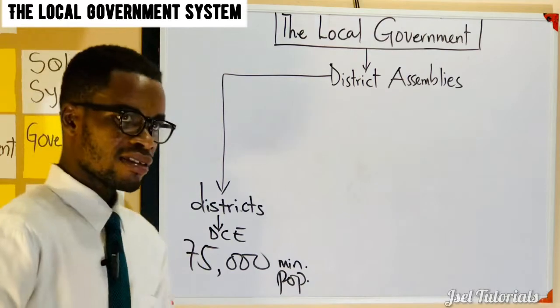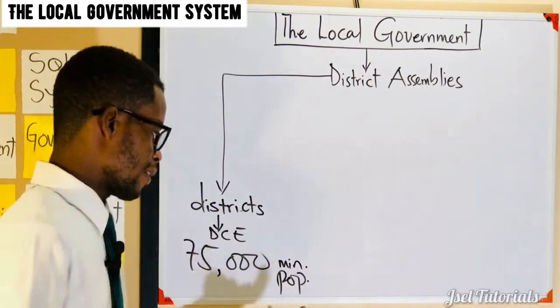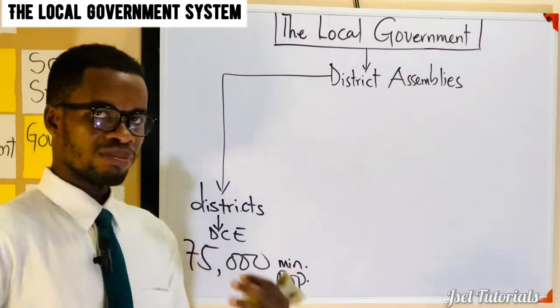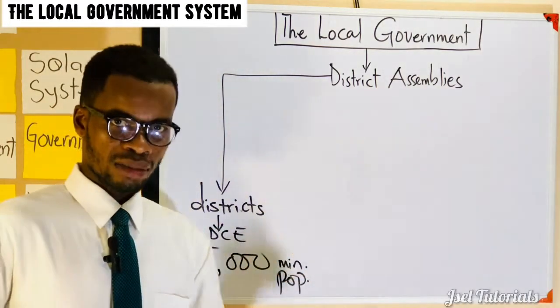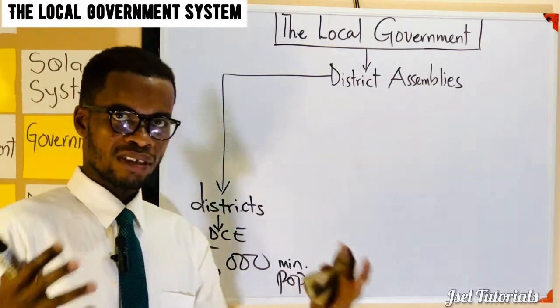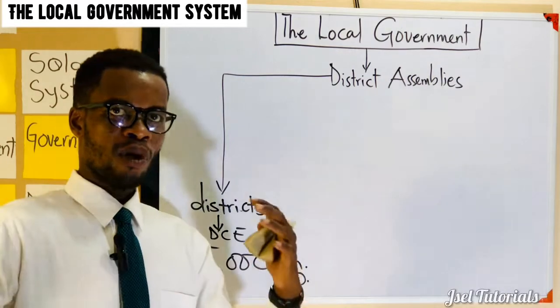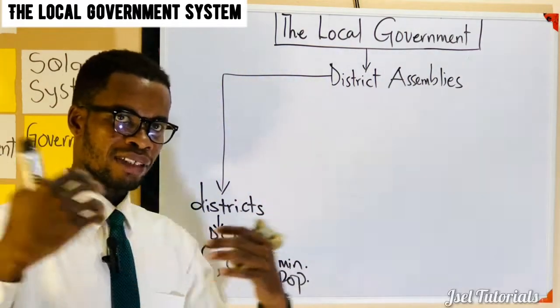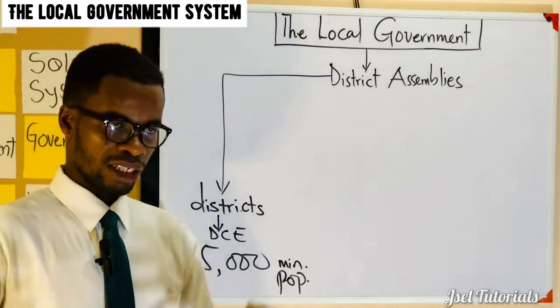Then, as the place grows, it gets to a level where the towns begin to develop. They now start having more facilities like market areas. Then we have more people migrating into the community, and they become permanent settlers there.